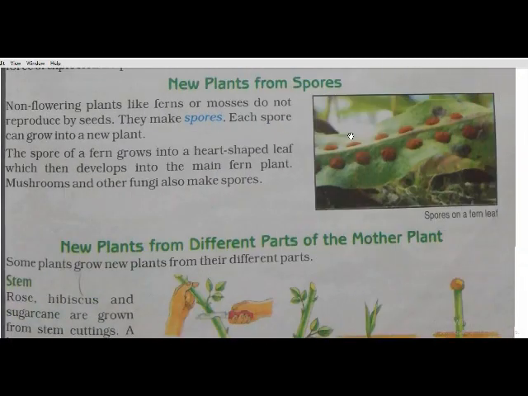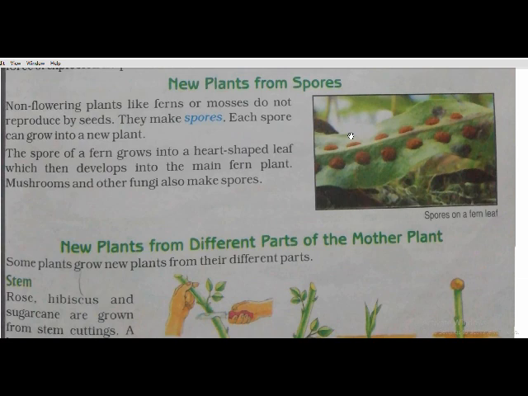New plants from spores. Non-flowering plants like fern and mosses do not reproduce by seeds. They make spores. Each spore can grow into a new plant. The spore of the fern grows into a heart-shaped leaf, which then develops into the main fern plant.